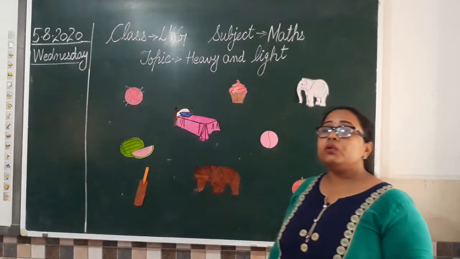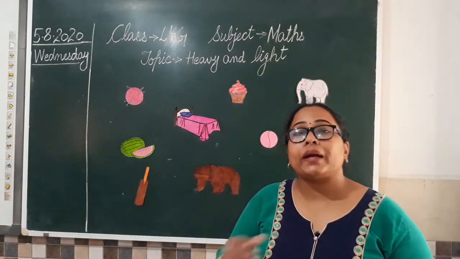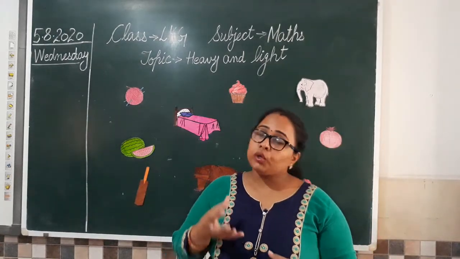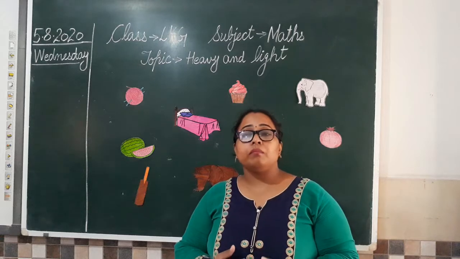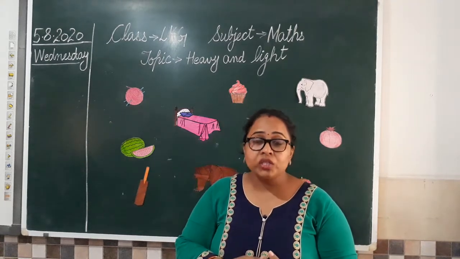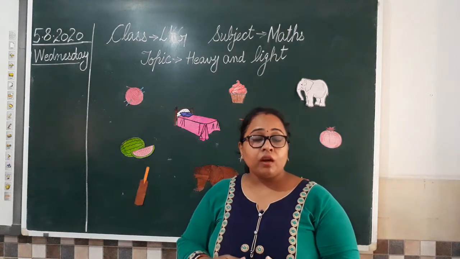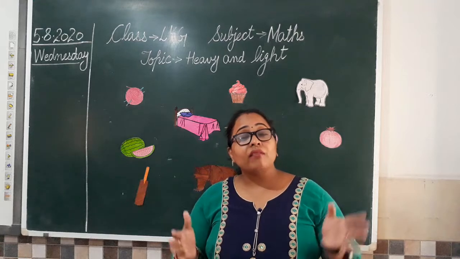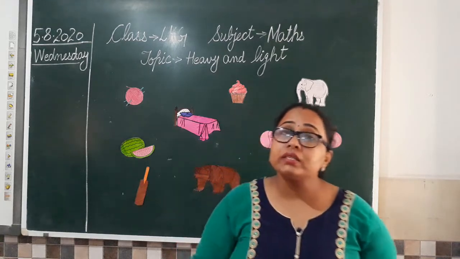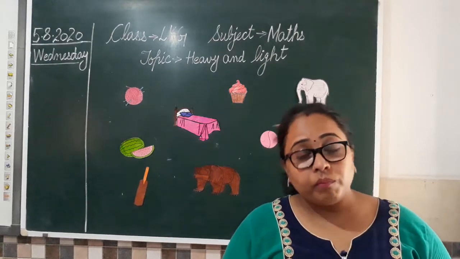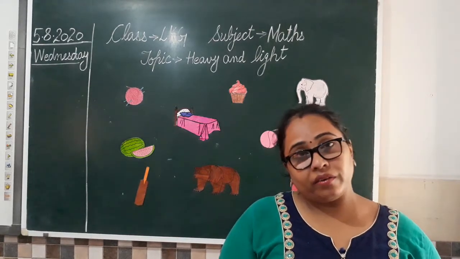If mama says give me a milk packet, one packet of milk is easy to hold because it is light in weight. But if mama says give me a jug of milk, that will become heavy, because it is completely filled. And a jug of water will become heavy because it has a lot of water. But it is easy for you to carry one bottle. One single bottle is easy because it is light in weight.